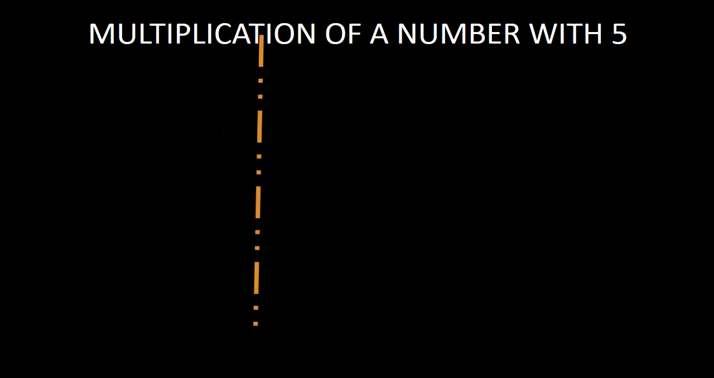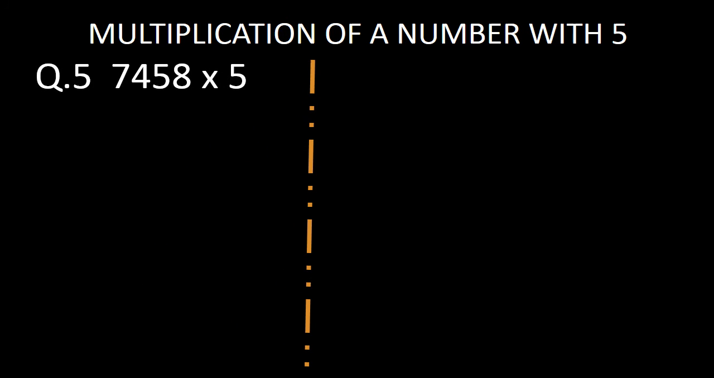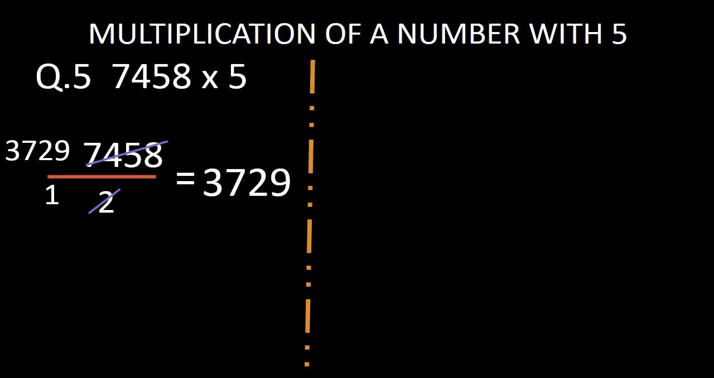Now look at two other examples. In example number 5, I have to multiply 7458 with 5. While multiplying this, we will divide 7458 by 2 and we will simplify this. By simplifying this, we will get the quotient 3729. So this is the quotient and this is a whole number. What will we do with this now? We will just put 0 to the right side of this. By putting 0 to the right side of this, we will get the answer 37,290, and this is the answer.